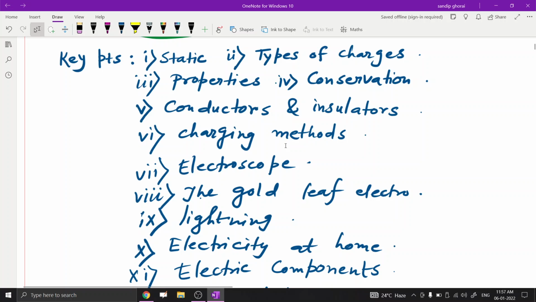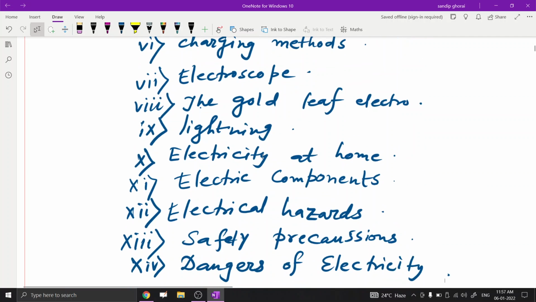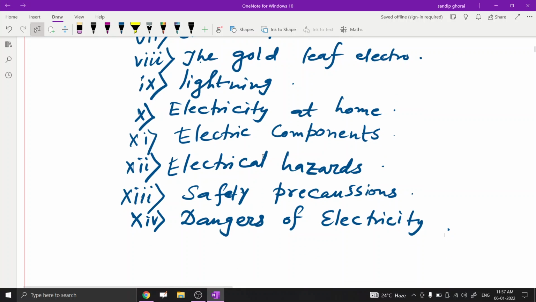Then the electroscope, the gold leaf electroscope, lightning, and lastly electricity at home, with components such as socket, electric meter, switch, wire, and MCB, and also electrical hazards, safety precautions, and dangers of electricity.